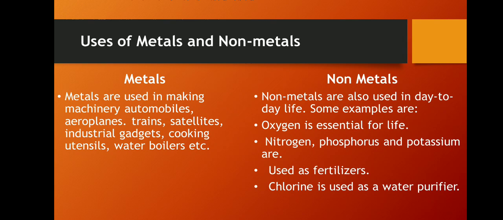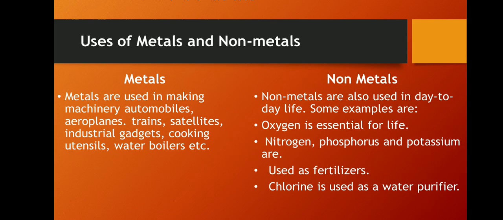Nitrogen is used to preserve food, and liquid nitrogen is used to preserve blood and other donated organs, which is one of the most important uses of a non-metal like nitrogen. Nowadays we also use it in vehicle tires, in place of air.